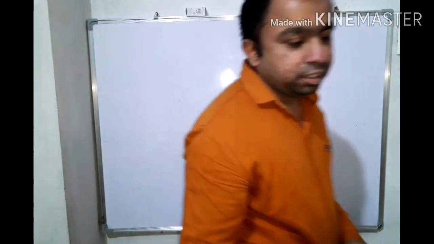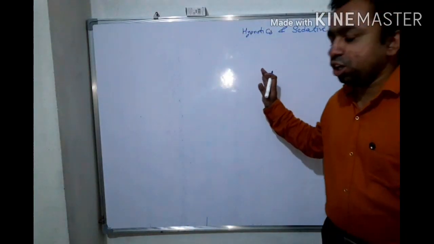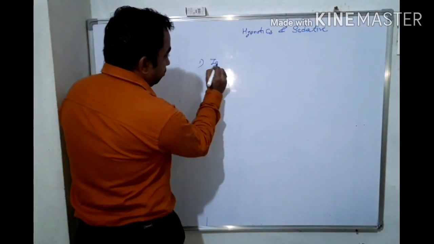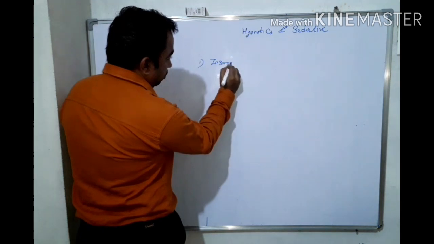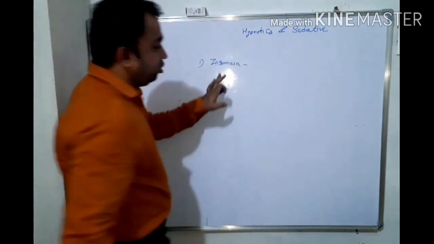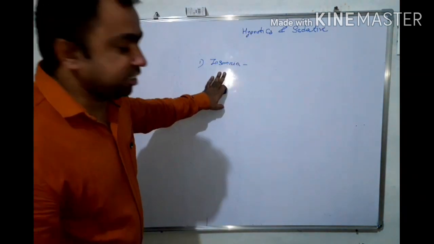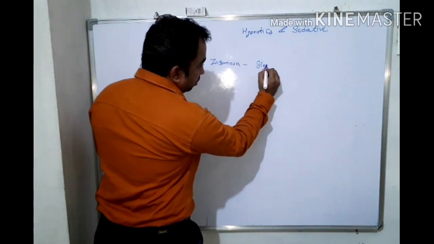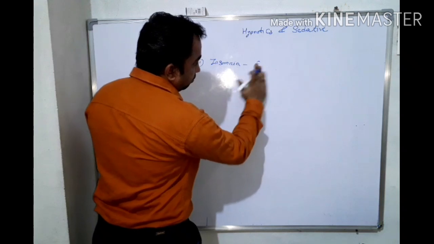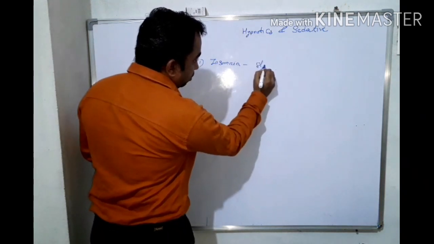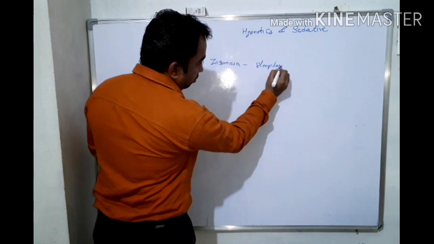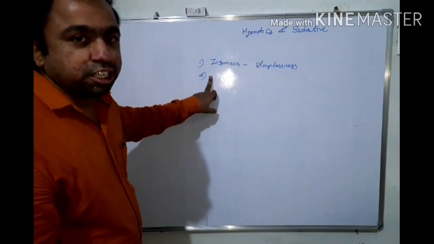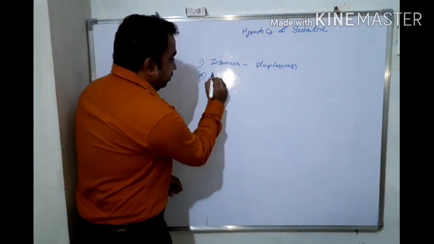These agents are useful for, first one, insomnia, which means sleeplessness. These drugs are also important in hypertension,